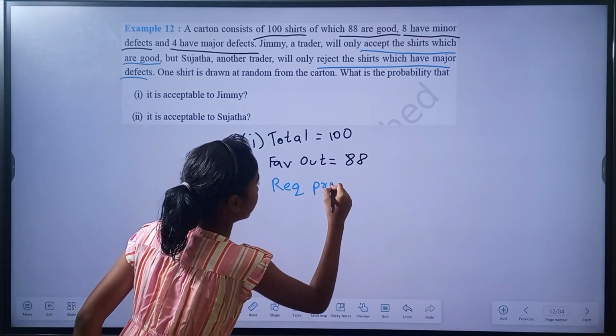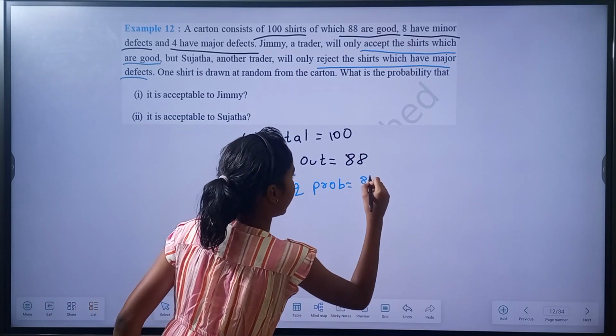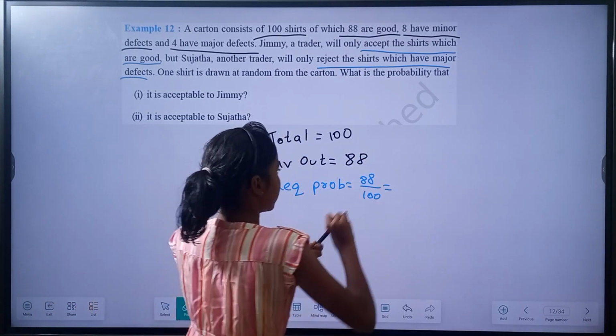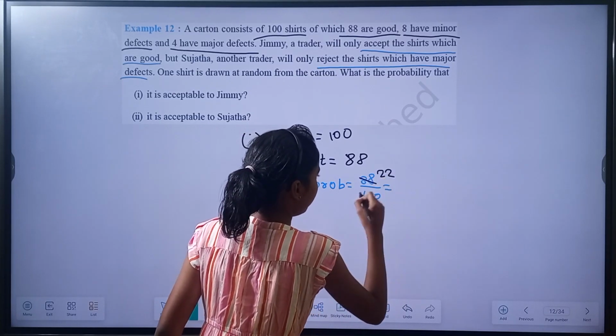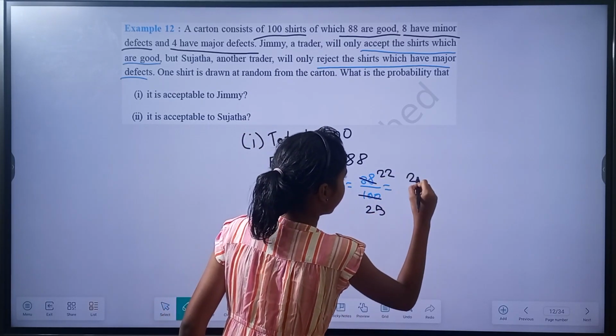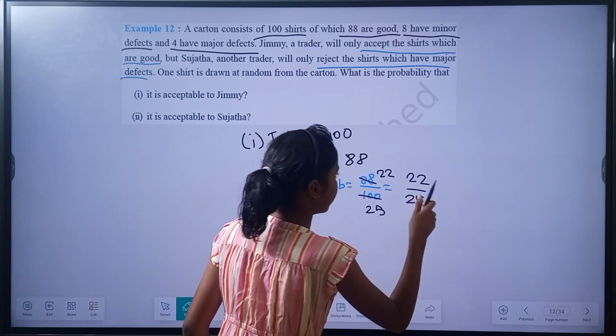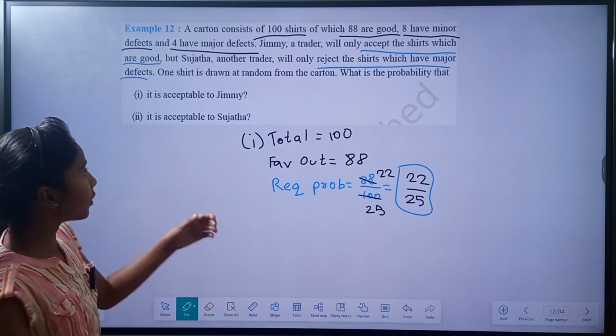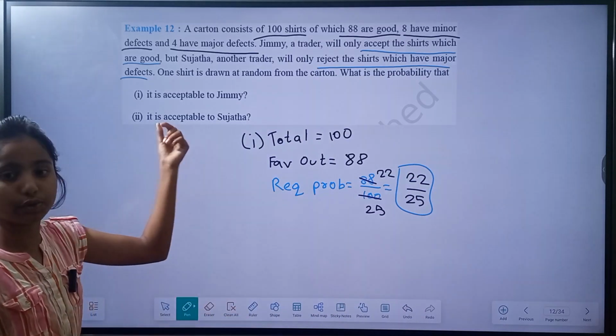Required probability equal to 88 divided by 100. Simplifying this by 4, we get 22 divided by 25. Okay. Now, what is the probability that it is acceptable to S?